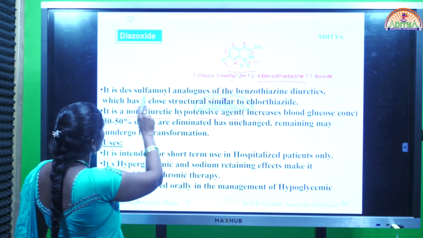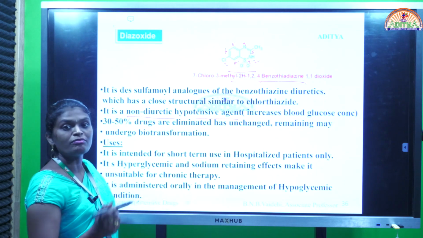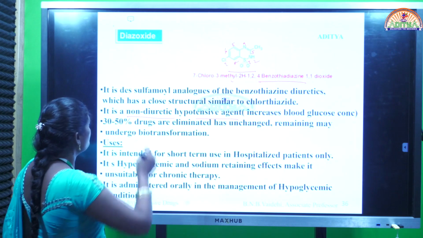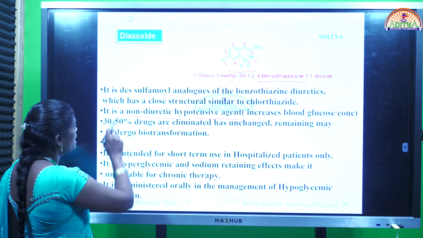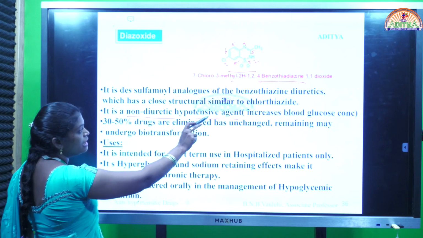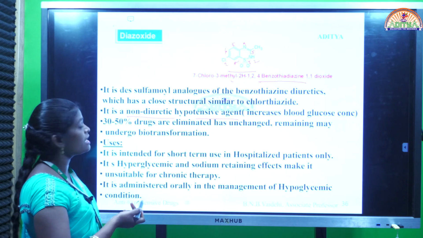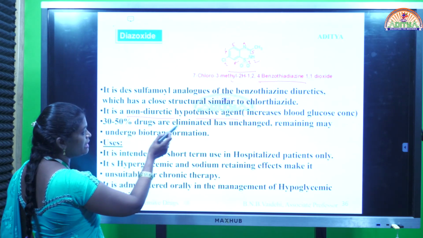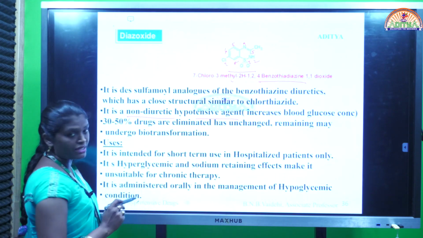It is a des-sulfamoyl analog of the benzothiazine diuretics. Des-sulfamoyl means it does not have the SO2NH2 group, and it has a close structural similarity to chlorothiazide. It is a non-diuretic hypotensive agent that increases blood glucose concentration. That is one of the adverse effects we can see with diazoxide. 30 to 50% of the drug is eliminated unchanged, and the remainder may undergo biotransformation.